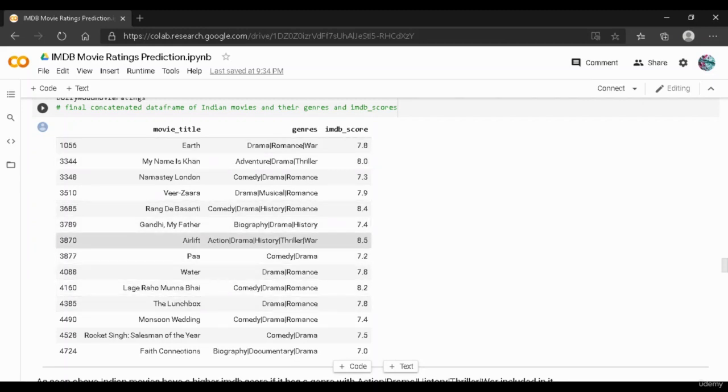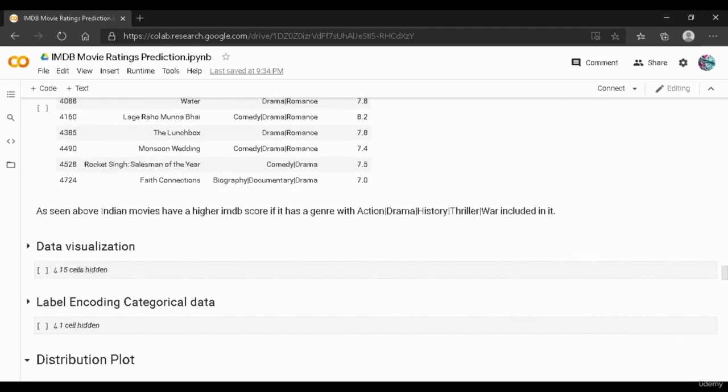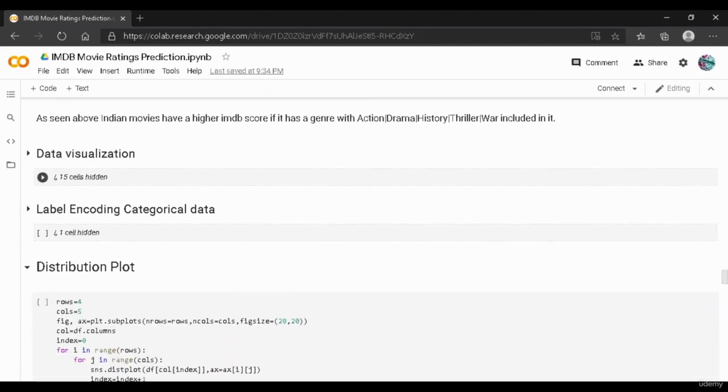And as you can see over here, if a movie has action, drama, history, thriller, and war, and again, wherever we have action, drama, as well as thriller, war, we have a higher IMDb score. Again, it can be seen here that we have drama, history, and comedy over here. So such genres have given us a higher IMDb score. And as seen above, Indian movies have a higher IMDb score if they have a genre with action, drama, history, thriller, and war included in it.